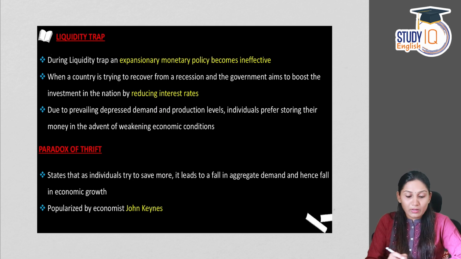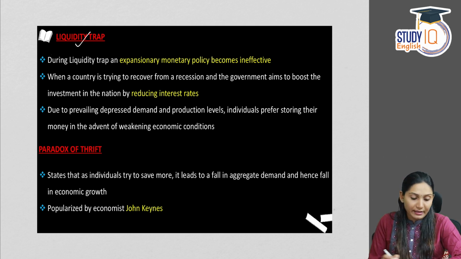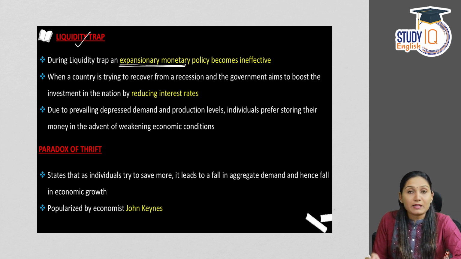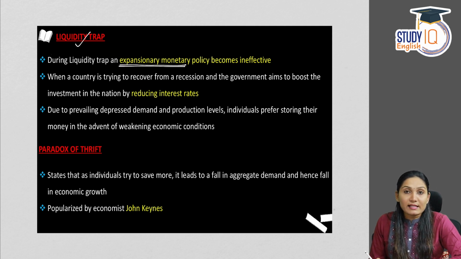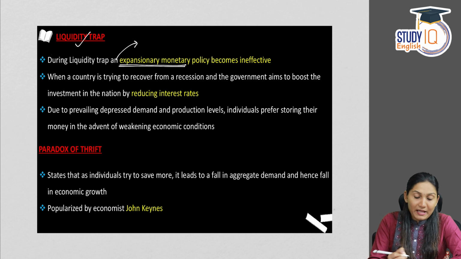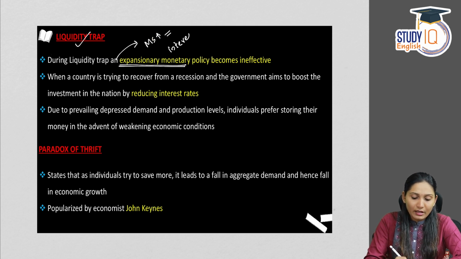Now next we are coming to a concept called liquidity trap. During a liquidity trap, an expansionary monetary policy becomes ineffective. So what is a liquidity trap? It is a situation when the expansionary monetary policy becomes ineffective. Expansionary monetary policy is a policy through which the RBI tries to increase the money supply by reducing the interest rates.